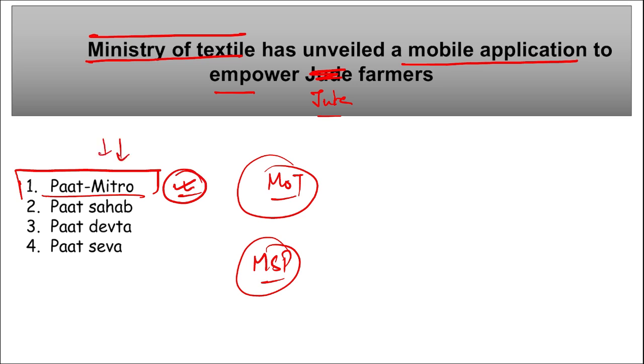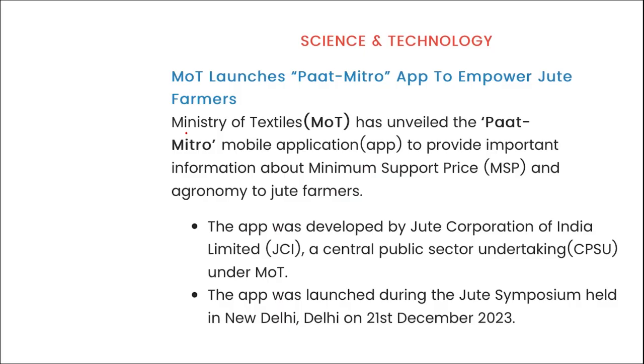This was launched by the Ministry of Textiles, and the app was developed by the Jute Corporation of India, a public sector undertaking under the Ministry of Textiles. Let me show you here. Right, the Ministry of Textiles has unveiled, that means launched, this Path Mitro.